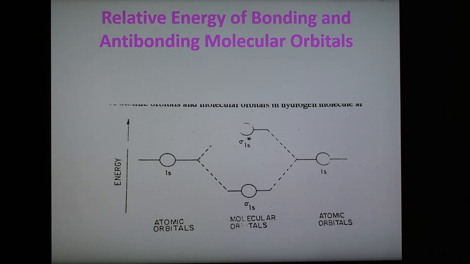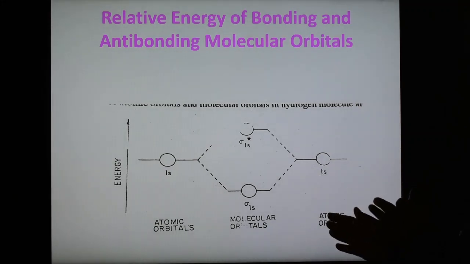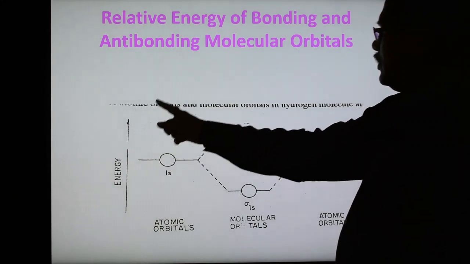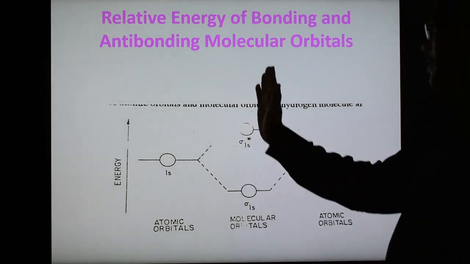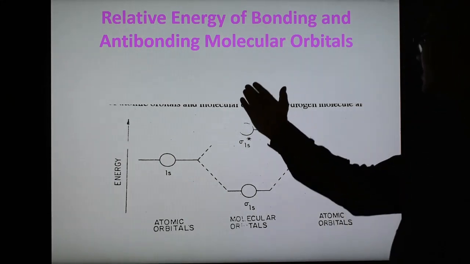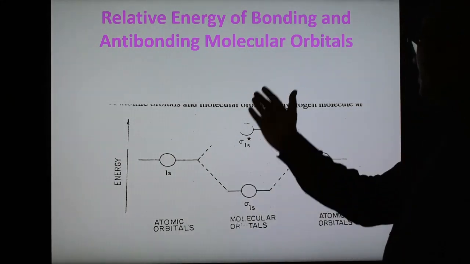In the next slide, this figure shows the relative energy of bonding and antibonding orbitals. Generally the MO diagrams are drawn in this way. Energy increases upward, and there are three compartments: left, right and middle.